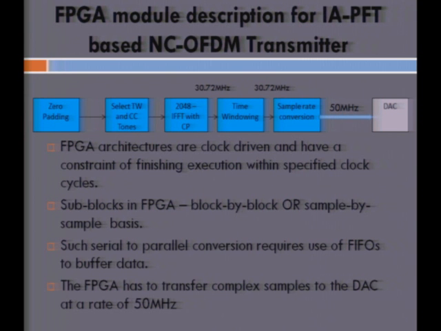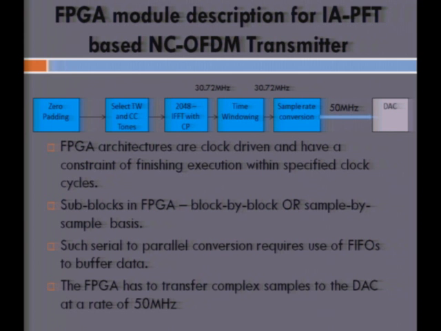Inherently, the blocks on the FPGA design are clock driven. Anything that works on the FPGA works on the FPGA clock, and they have to be ensured to complete within the specified clock cycles. The sub-blocks in the FPGA, at least in an NC-OFDM scheme, work on either a block-by-block basis or on a sample-by-sample basis. So there is serial-to-parallel conversion of data within the FPGA.